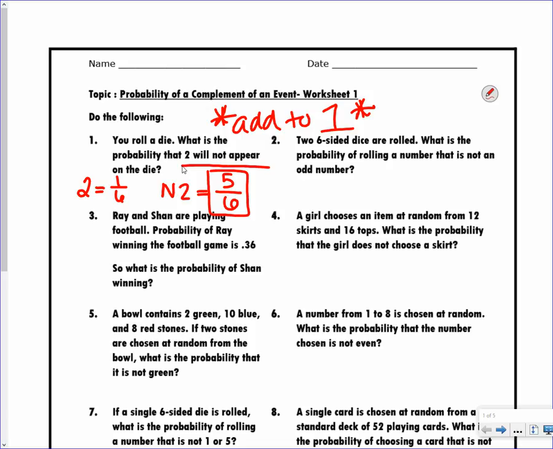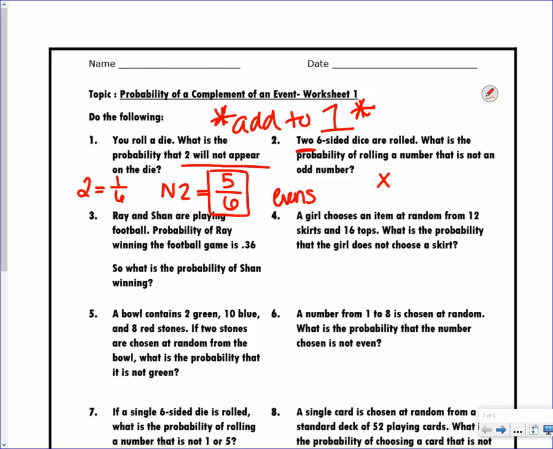So number 2: 2 six-sided dice are rolled. What is the probability of rolling a number that is not an odd number? This is going to be a compound event. We've got 2 events going on, so I'm going to have 2 dice. I want something and something else, so I know I'm going to be multiplying. What is the probability of rolling a number that is not an odd number? That means that I want evens.